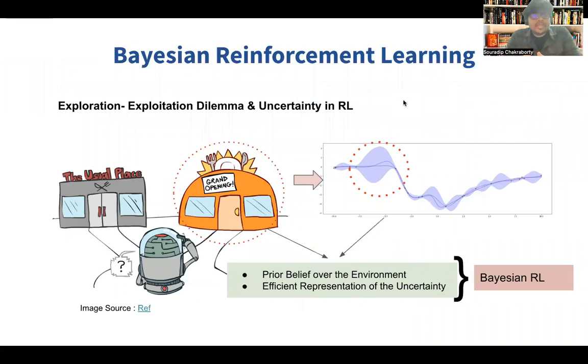So we start with the exploration-exploitation dilemma, which is a very important challenge in reinforcement learning, especially when deciding whether to exploit the usual place or explore a grand opening. To solve this question, we need a very efficient representation of the uncertainty, or a prior belief over the environment, both of which motivate us towards a Bayesian setting of reinforcement learning, which is the focus of this